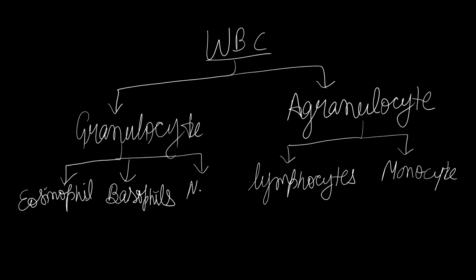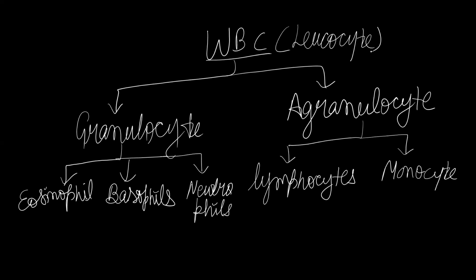They are special proteins released by your immune system, and these cells also produce them to destroy the pathogen. Okay, so WBC, as I told you, is also known as leukocyte.